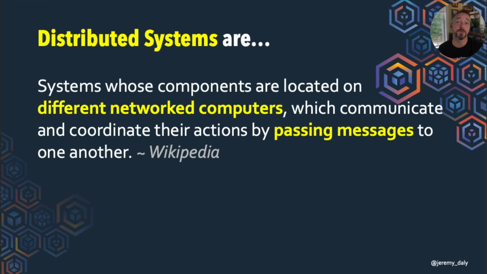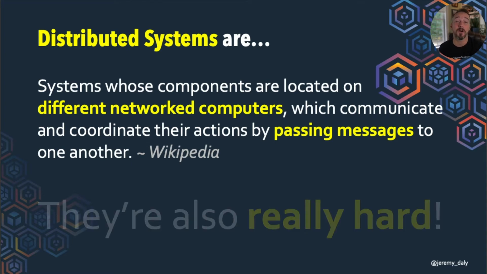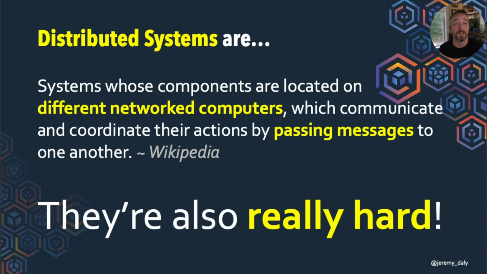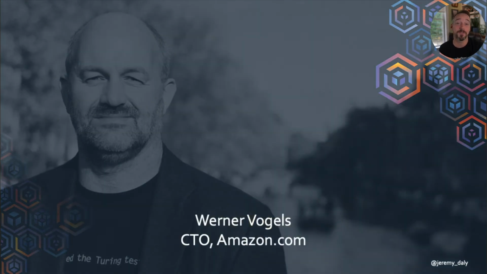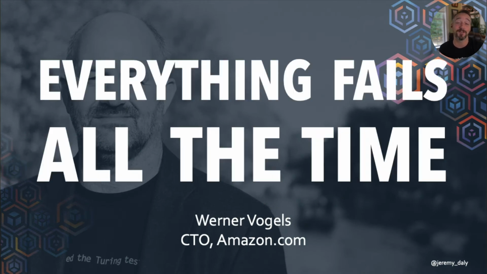So distributed systems, all right? These are systems whose components are located on different computers, which communicate and coordinate their actions by passing messages to one another. Distributed systems are also really, really hard. So if anybody tells you that distributed systems are easy, they are lying to you. If you know this man, Werner Vogels, the CTO of Amazon.com, he says that everything fails all the time, and he is 100% correct.